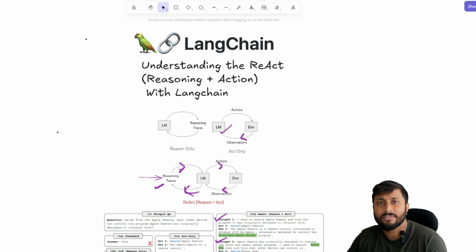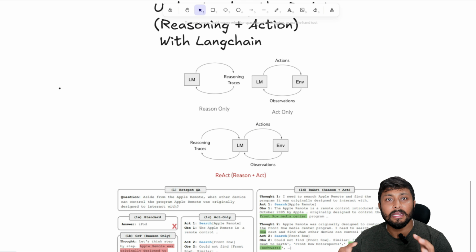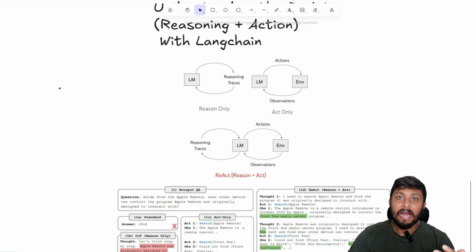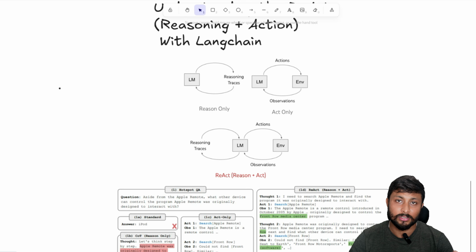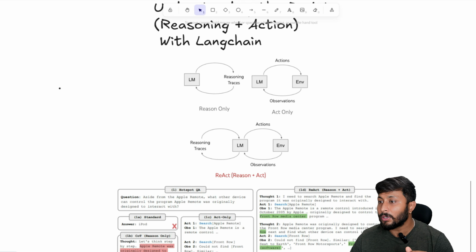Now in the case of standard prompting, whenever we give a prompt to an LLM, it first gives the answer, and after that it gives the justification. But when it comes to reasoning prompting, it does the reasoning upfront, and after that it gives the answer based on those thoughts or reasons. So this is what we have done in this particular reasoning model.